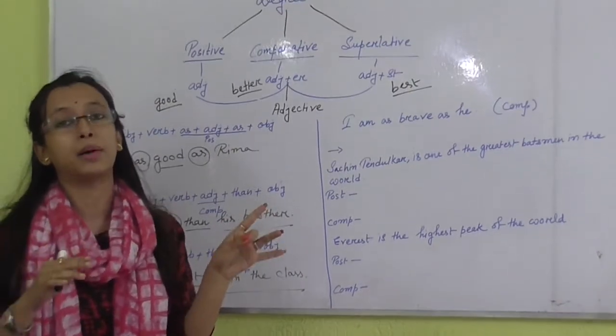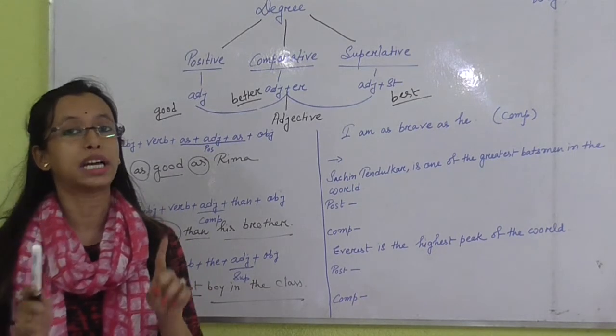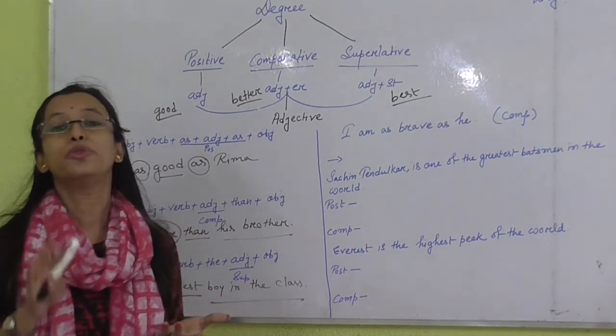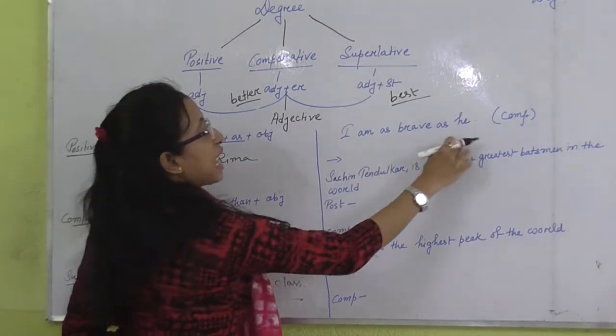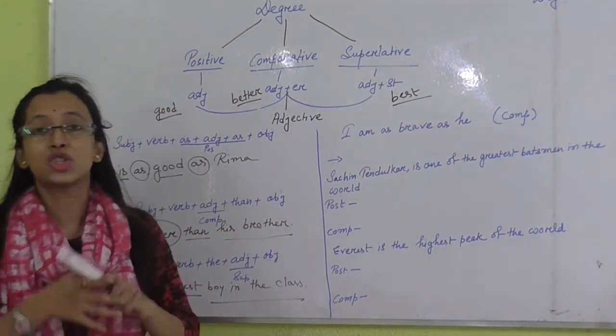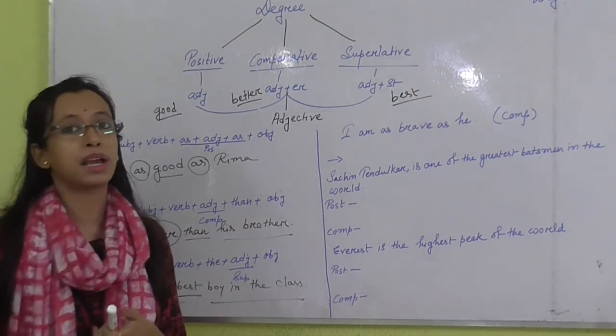No, then the meaning will be changed. We cannot change the meaning, we can only change the structure. So how can we write it? "I am as brave as he." It means he is not braver than me. I am as brave, it means I am the same as he.